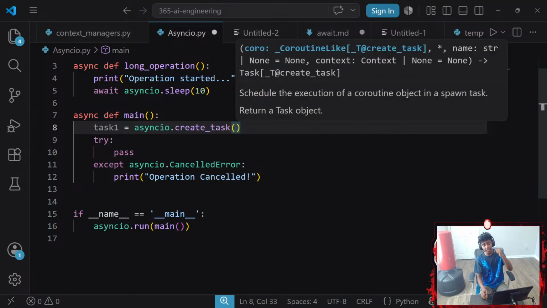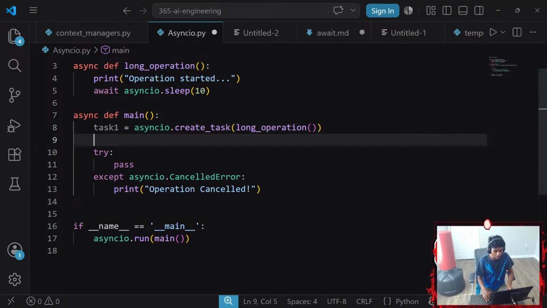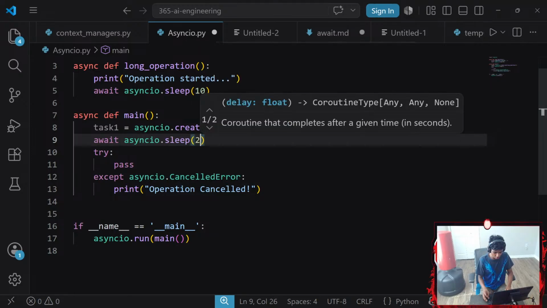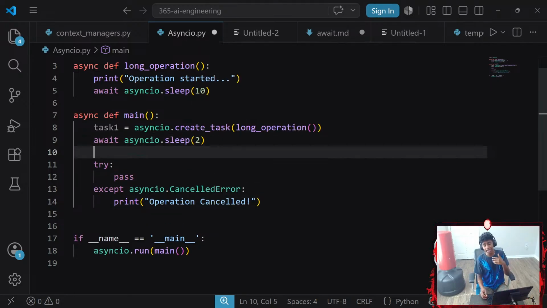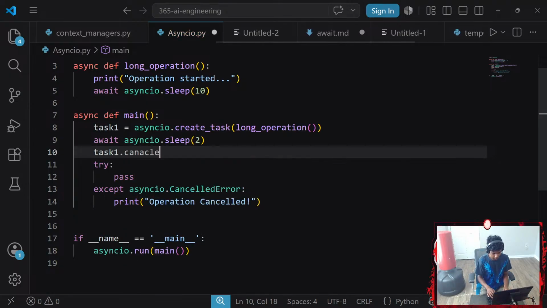I'm gonna go ahead and create a task here, which is gonna be my long_operation. There we go. Now, once my long operation task is created, I'm going to go with await asyncio dot sleep. I want to wait for 2 seconds after my task has started. And then after the 2 seconds, I want to cancel my task 1. I spelled it wrong, didn't I?